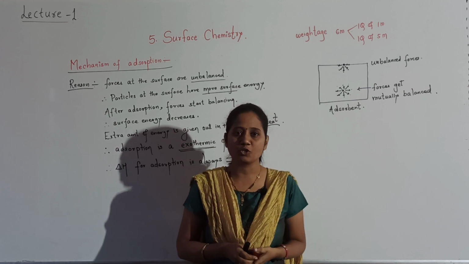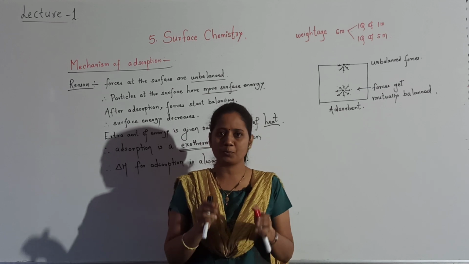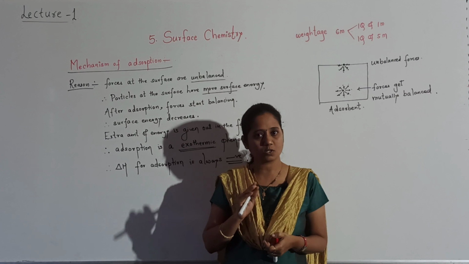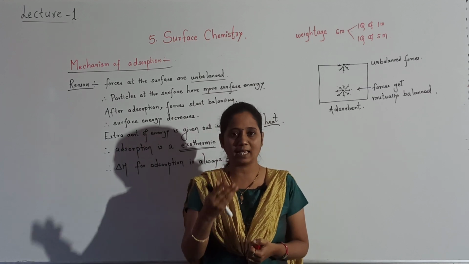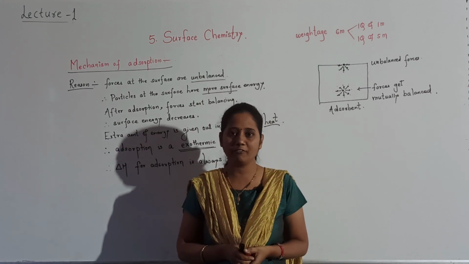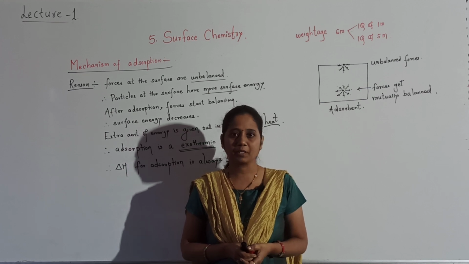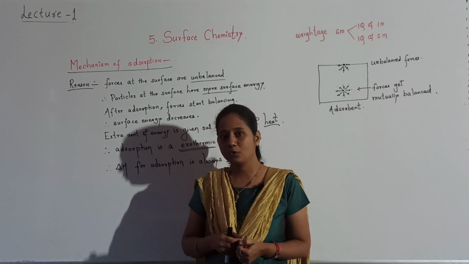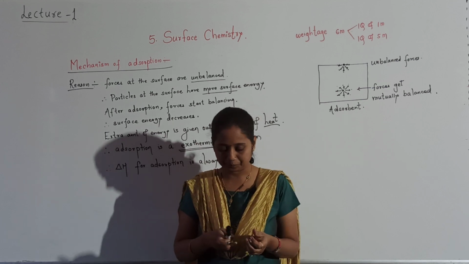There are two types of adsorption: physical adsorption and chemical adsorption, whichever type. Delta H for adsorption is always negative because heat is given out when adsorption takes place. Now students, delta H is negative. What about delta S?